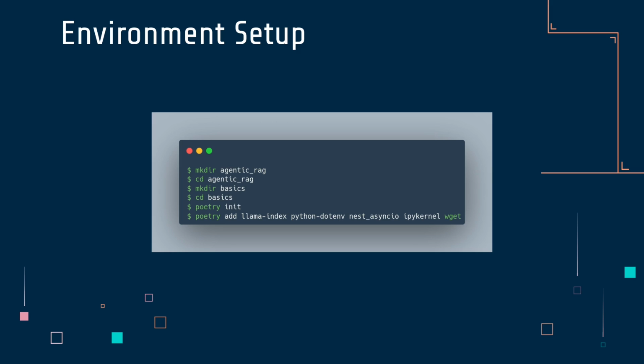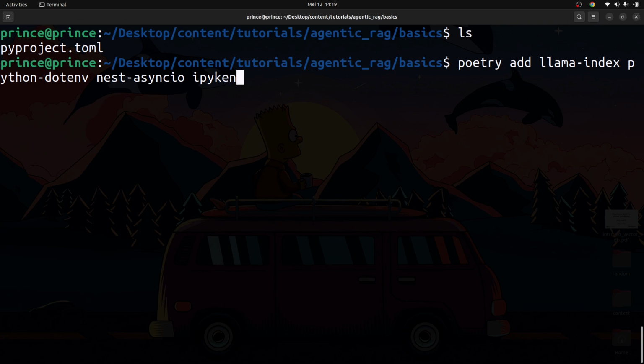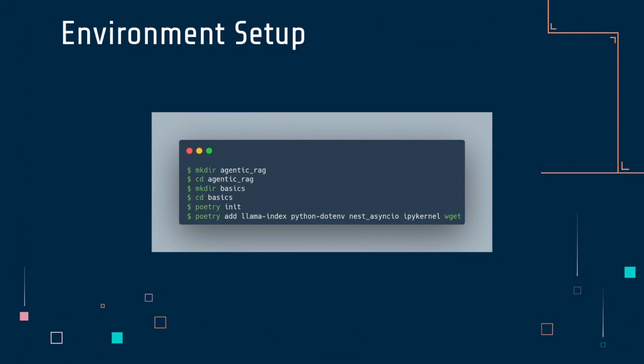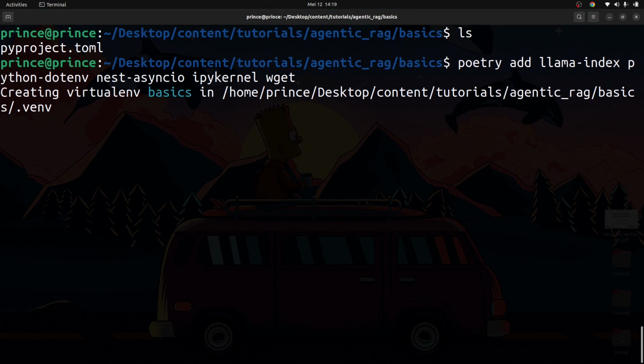So once we have this done, I'm going to go ahead and now install a couple of libraries. So we're going to install llama-index and python-dotenv. So I'm going to say poetry add llama-index. I'm also going to add in python-dotenv. I'm also going to add in nest-asyncio. I'm also going to add in ipykernel because we're going to use Jupyter Notebook, an interactive Python notebook. And I'm also going to install wget, and we're going to use this to download the different PDF files that you work with later on.